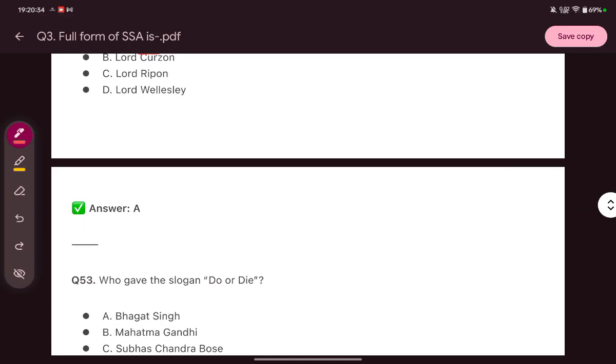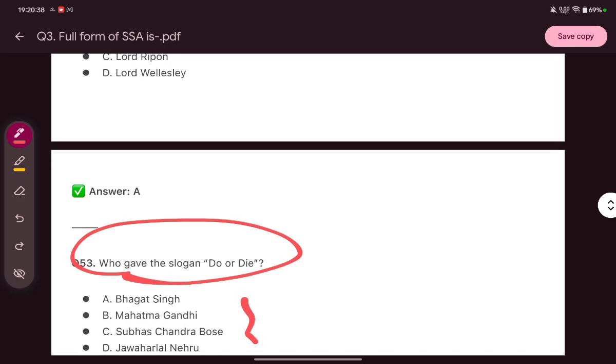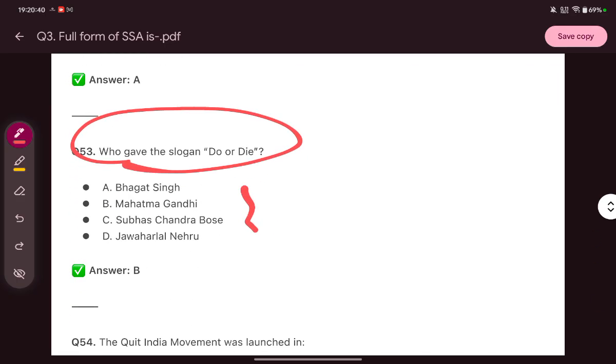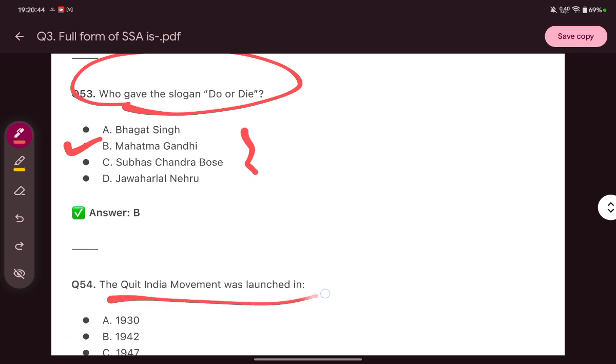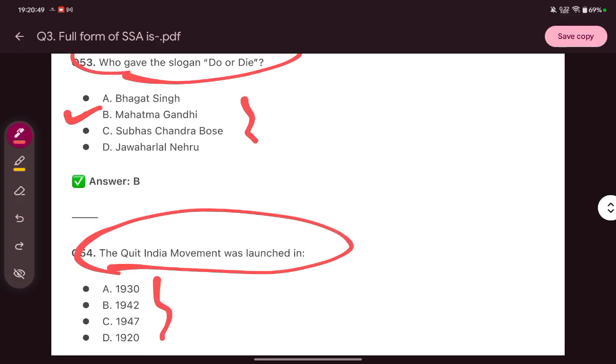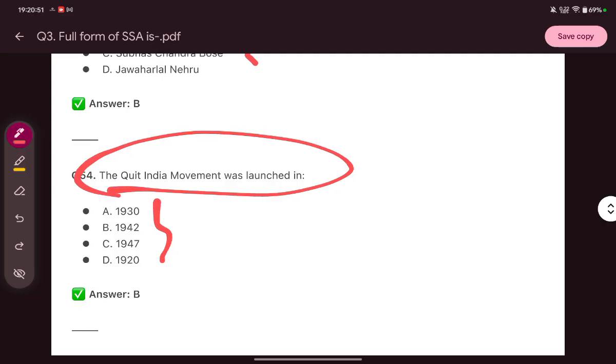Who gave the slogan 'Do or Die'? It was given by Mahatma Gandhi. The Quit India Movement was launched in which year? The answer is 1942, and the Do or Die slogan was given at the start of the Quit India Movement.